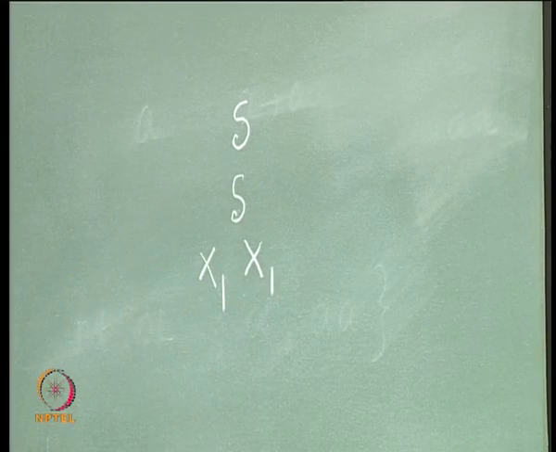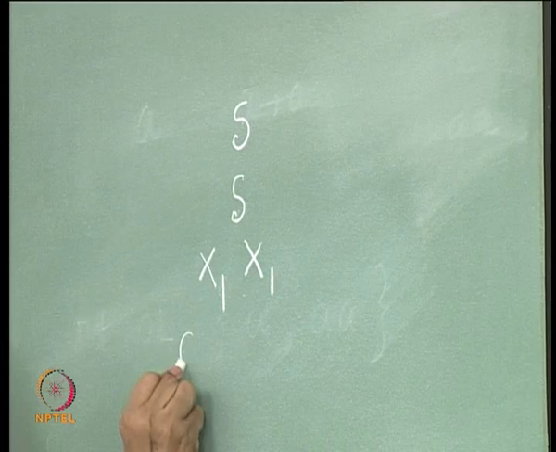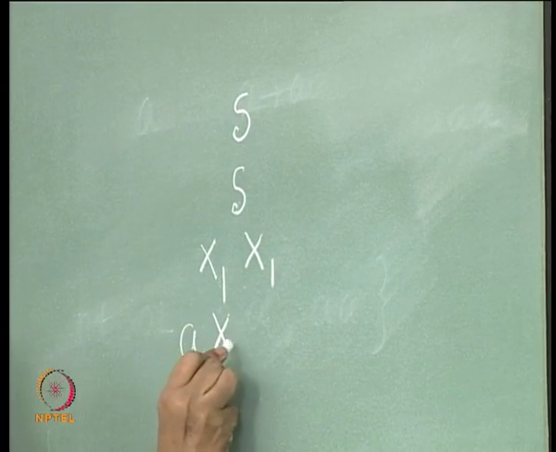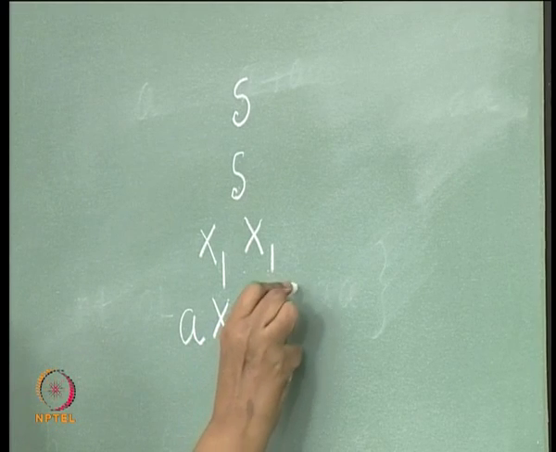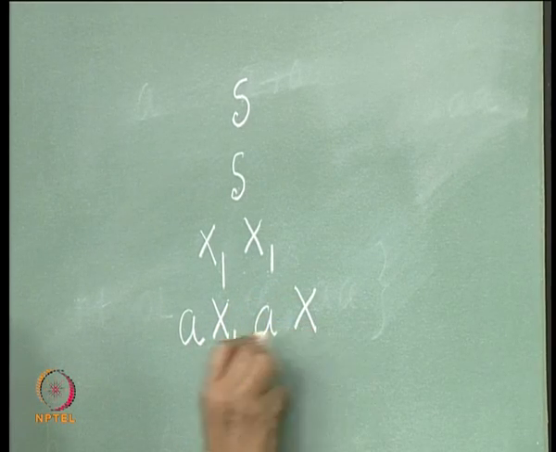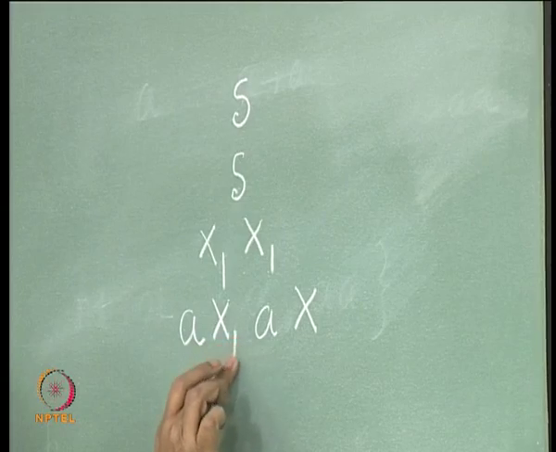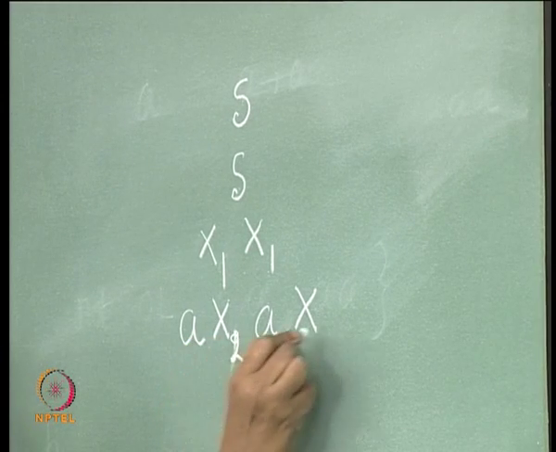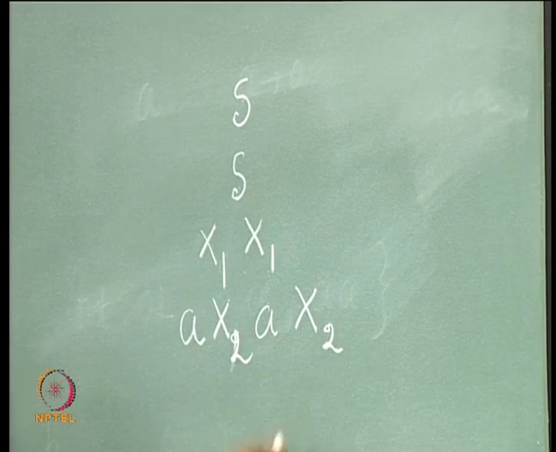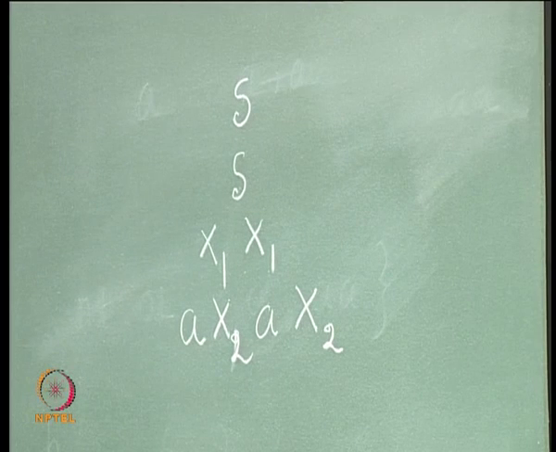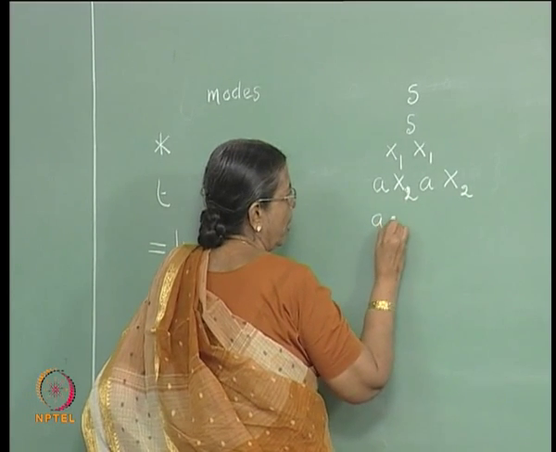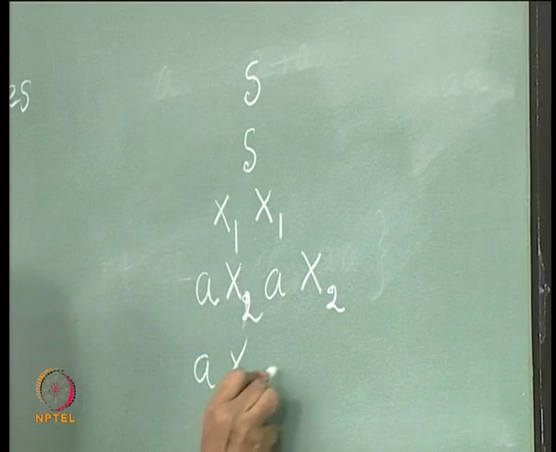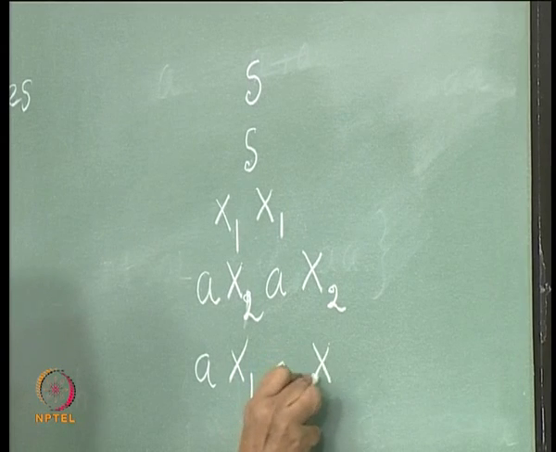If you go to P2 and apply the rule, you will get a x1. You have to use the same rule here, a x2, right, a x2, a x2. Then you go back to the first component and convert this x2 into x1, x2 into x1.